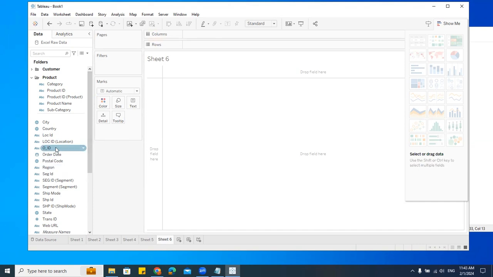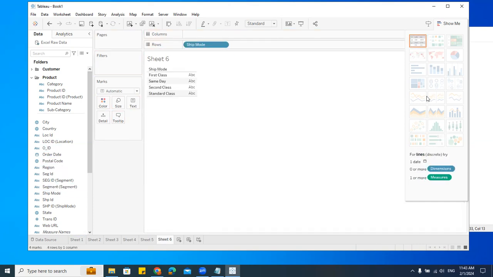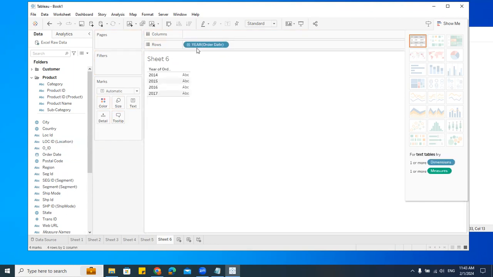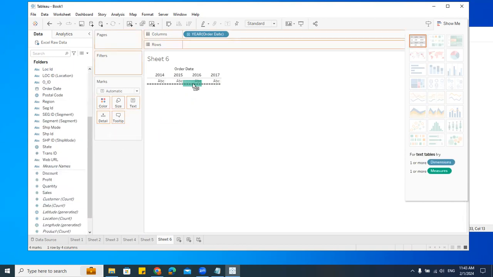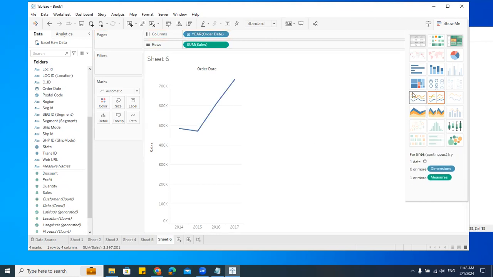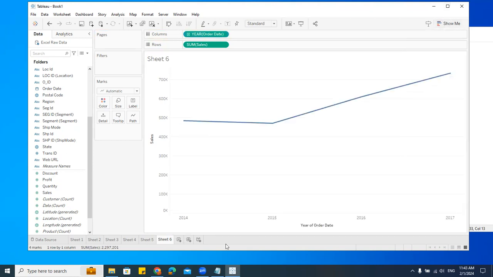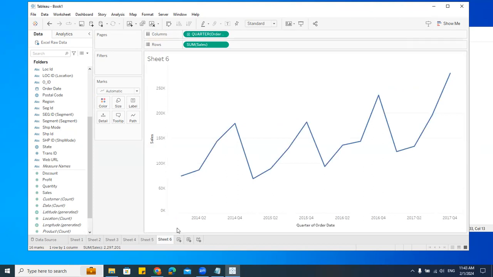Now you just observe, I'll take the ship mode and can you see that? Is the line chart enabled? No, it won't enable. Let me remove this. I'll take this order date and put it here. Let me take some values. Can you see that? Got enabled. Let me click on this. Can you see here I have this chart 2014, 15, 16, and 17. I have one plus mark here. Click on this. See.